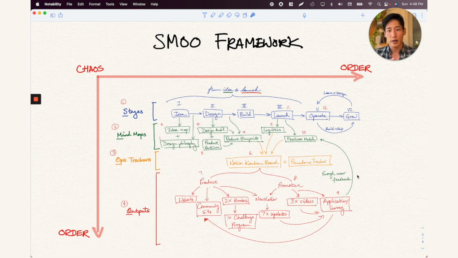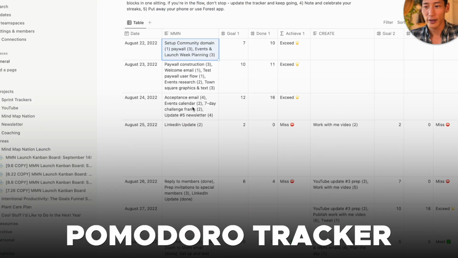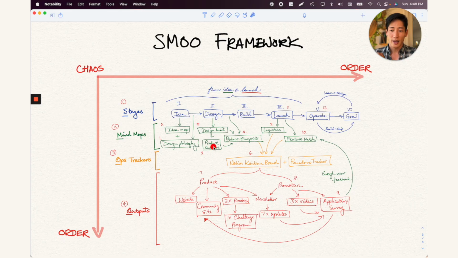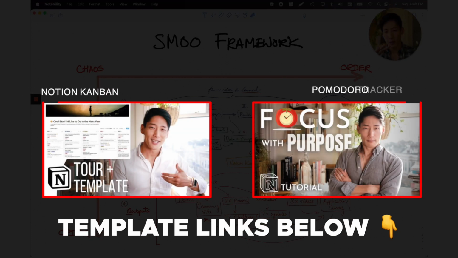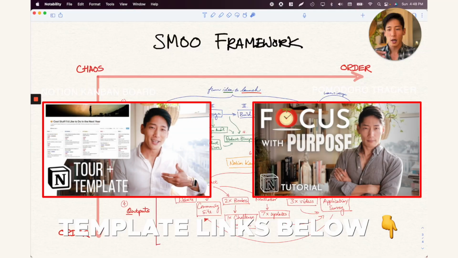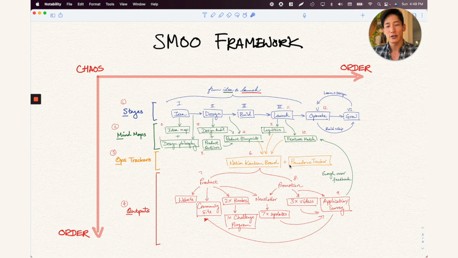So for the ops trackers in MyMapNation, I used the Notion Kanban board as well as the Pomodoro tracker. I've actually done separate videos for each of these, so I'll probably go into exactly how I used it rather than how I made it, because definitely check out those videos for the step-by-step tutorials.